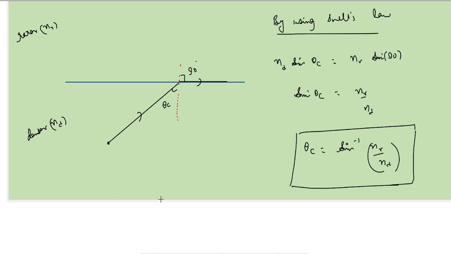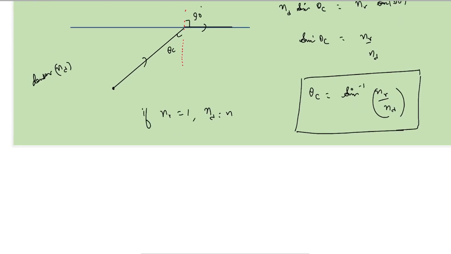Sometimes, if this medium is air, so if nr is equal to 1, then we have only one medium. So, let us call its refractive index as n only. We are putting suffixes nr and nd because we have two different mediums. If we have only one medium, then we can put n itself. In that case, what we get would be theta c is equal to sine inverse of 1 by n. This is what we get. This is what we find in many books also.